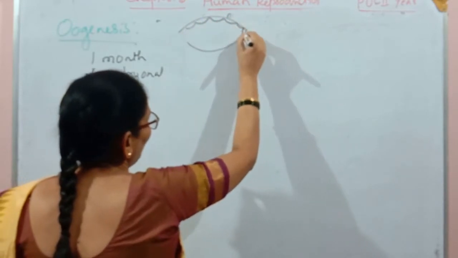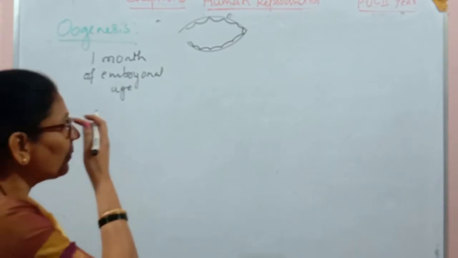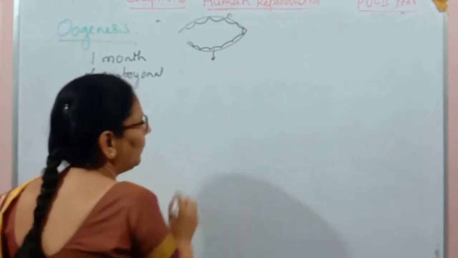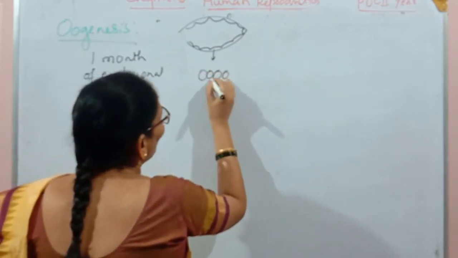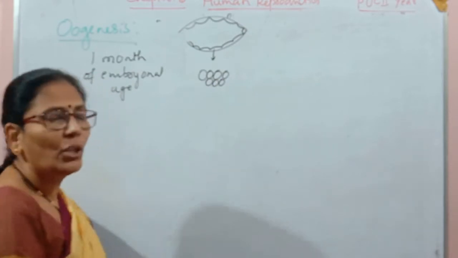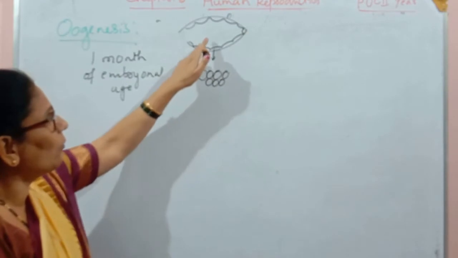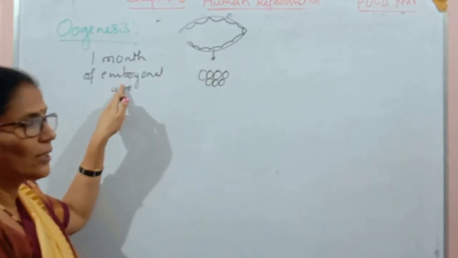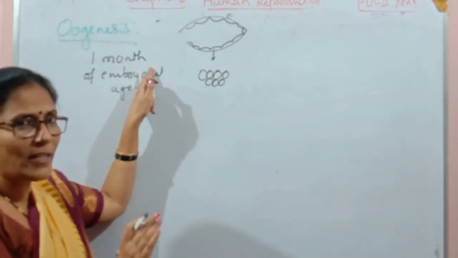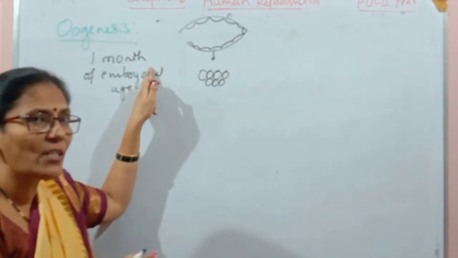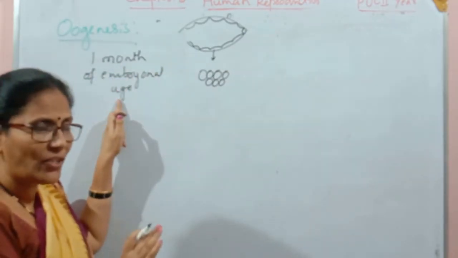This is the germinal epithelium which is lining the wall of the ovary. These germinal epithelial cells undergo repeated mitotic divisions and form a group of oogonial cells. This process is observed when the fetus is only 1 month of age. So this is the first step.